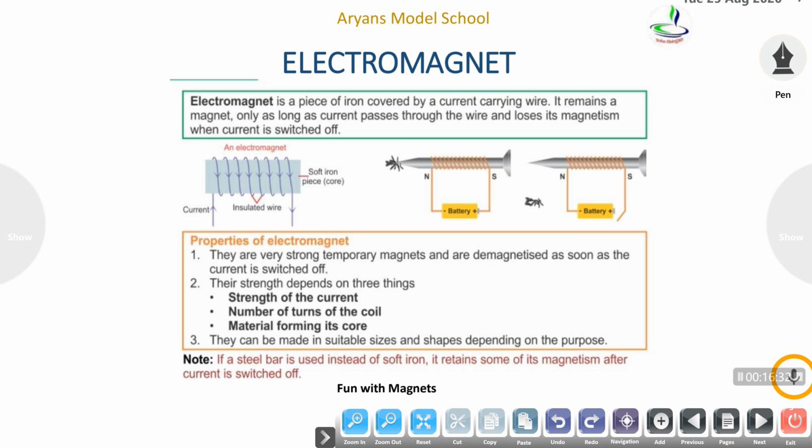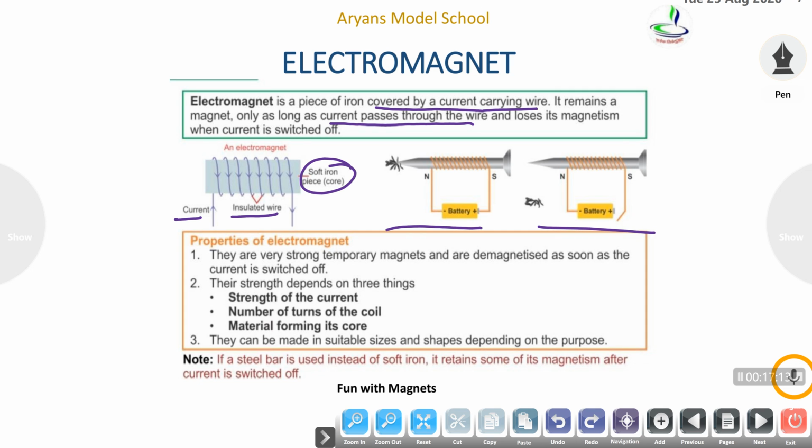What is an electromagnet? An electromagnet is a piece of iron covered by current carrying wire. It remains a magnet only as long as current passes through the wire and loses its magnetism when the current is switched off. Soft iron piece at the center, insulated wire, current will flow from here. When current flows, then a magnetic field builds up. What does it mean? There is magnetism build up. We can see in these two pictures.